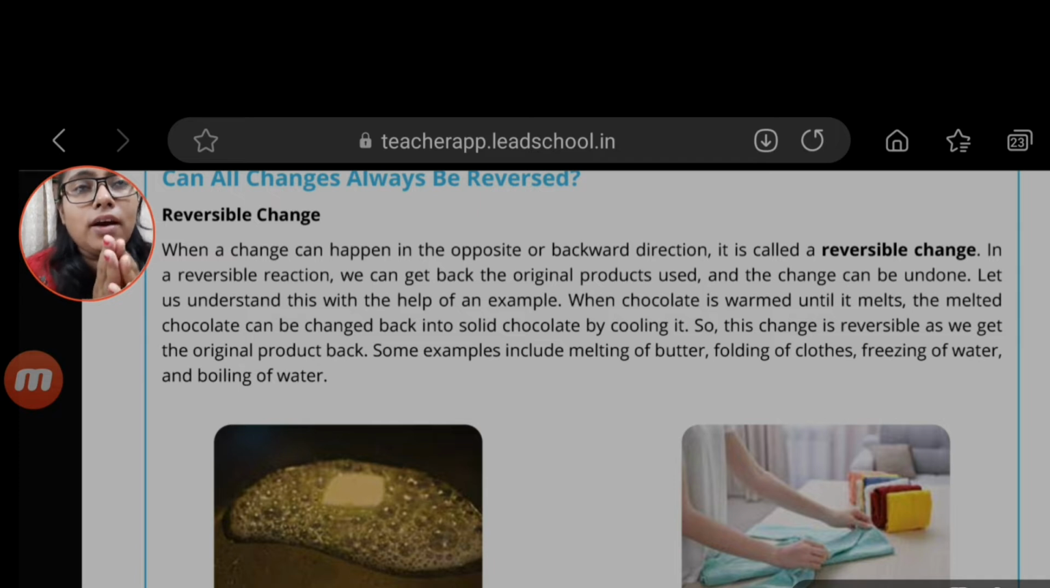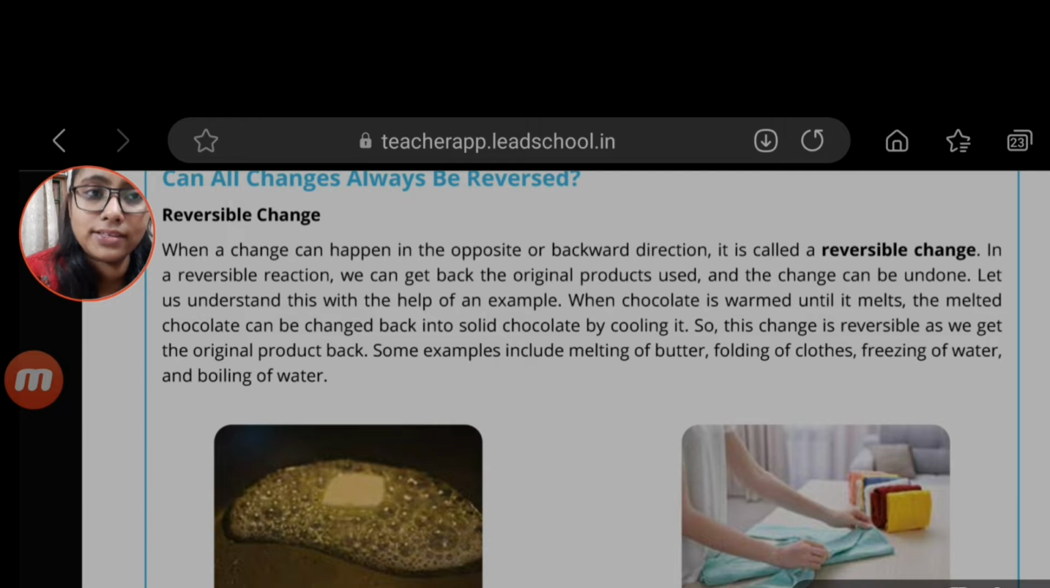Suppose I am a student, I am going to school. After school is over, again I am returning back to my home. So it is called a reversible change. That means from where I started, at the finishing point I have returned back to the same point. In a reversible change, we can get back the original product used.